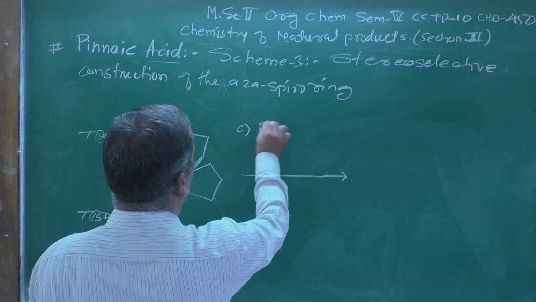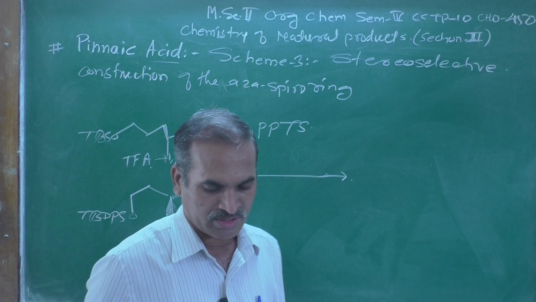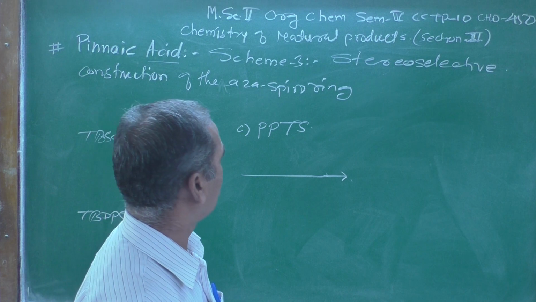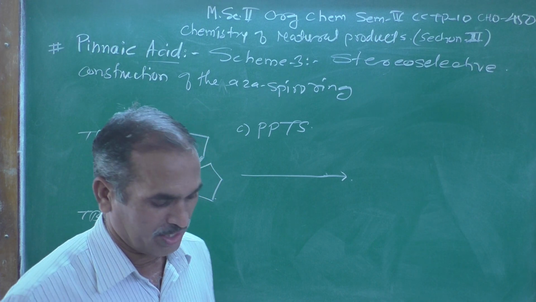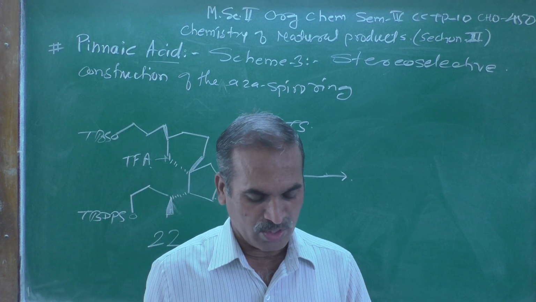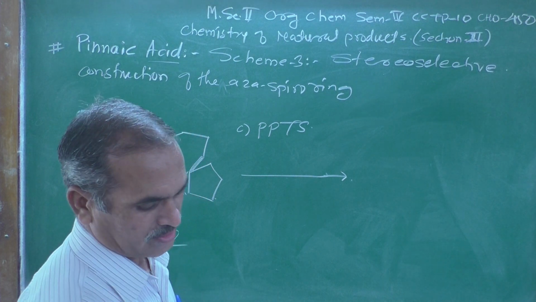Reagent C is PPTS. As we know, PPTS means pyridinium para-toluenesulfonate, that is the full form of PPTS.